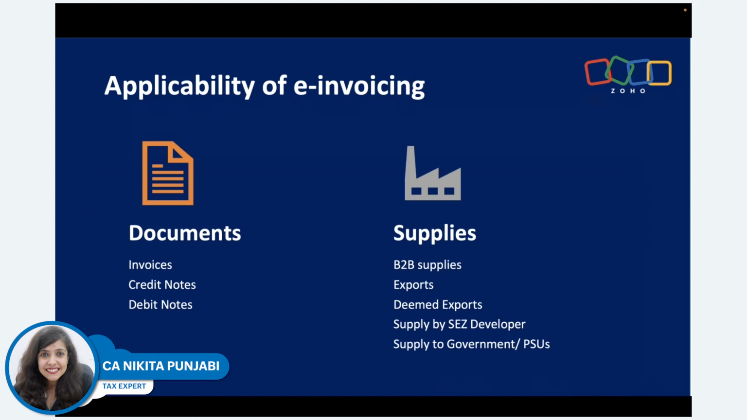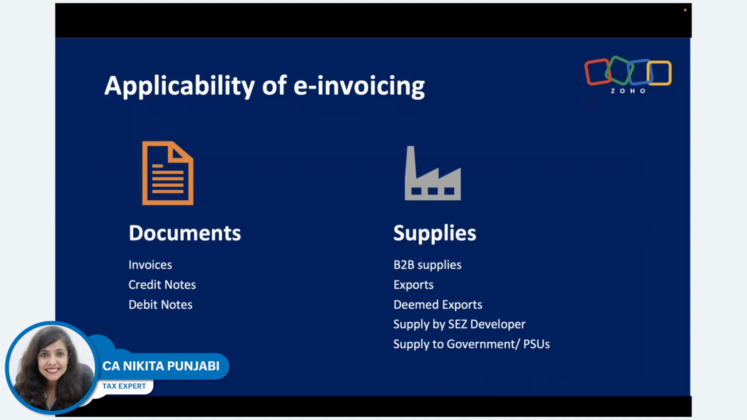So if you're supplying to a registered person under GST and you're issuing an invoice, a credit note, or a debit note, e-invoicing is applicable, which means you have to upload the invoice to the government portal for all such transactions. E-invoicing also applies to exports, deemed exports, and supply by SEZ developers. It does not apply to SEZ units, but applies to SEZ developers. And it applies to supply to government or PSUs. So if it's a B2G transaction, that is business to government, even in those cases, e-invoicing is applicable.